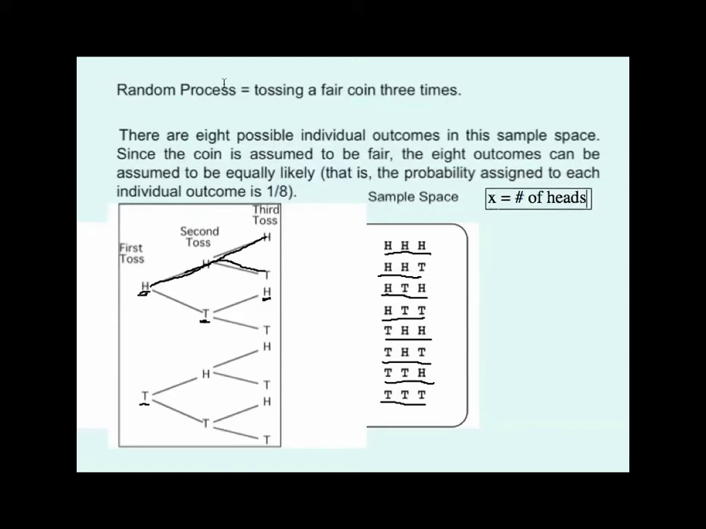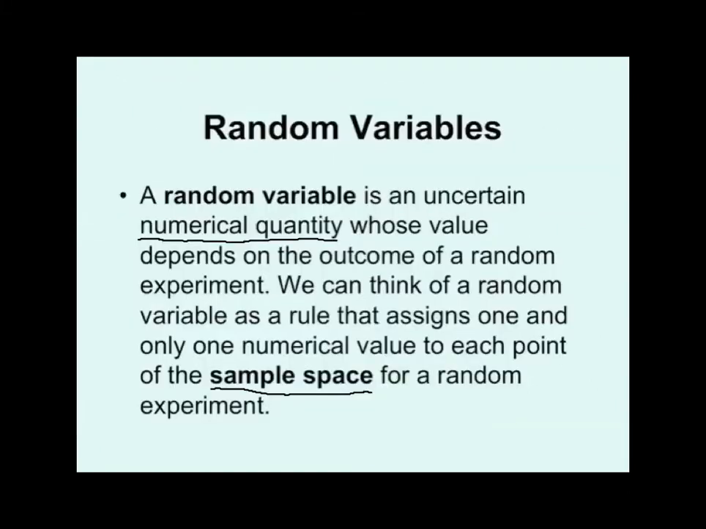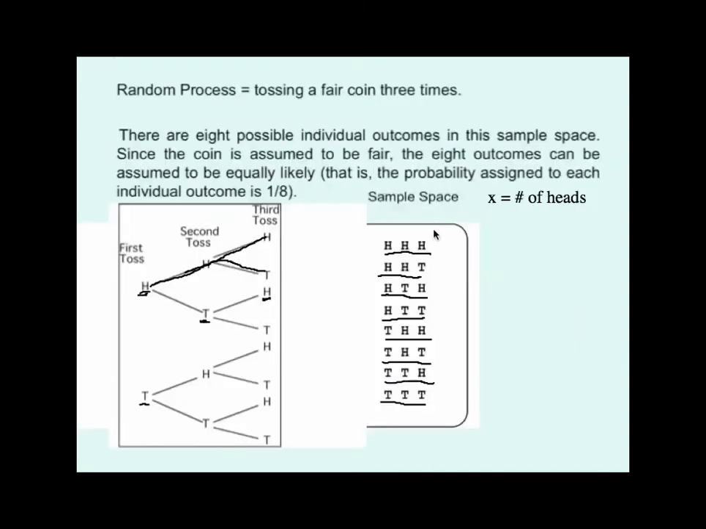So if that's my random variable, that's my uncertain numerical quantity whose value depends on the outcome of a random experiment, then notice what the random variable is going to take on as I go down this list in the sample space. The value of the random variable assigned to this particular event would be a 3, because there are 3 heads.